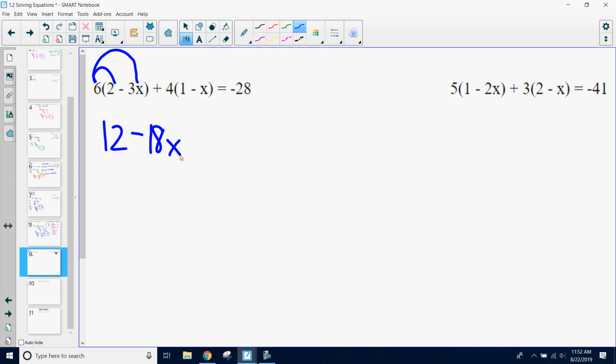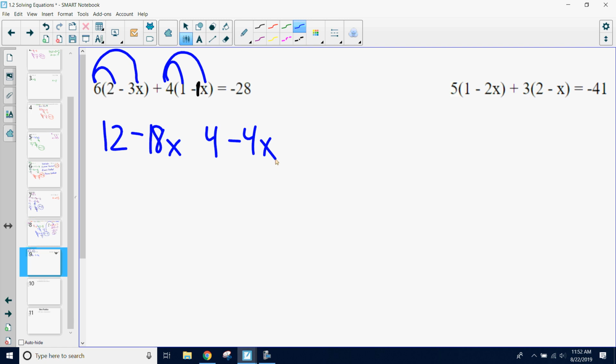And then 4 times 1, which is 4. And then 4 times negative 1x. And once again, if you forget, we can always just write in that little negative 1, or that little 1 sitting in front of the x when it doesn't have a number. If it confuses you, just remember to put in that little 1. And so that gives us a negative 4x.